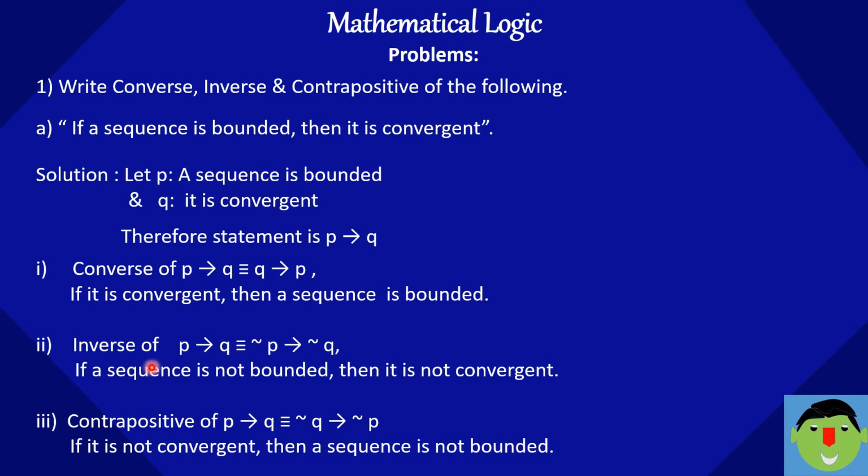Next, the inverse of P implication Q: we just have to provide the negation sign to P and Q. So the negation of this is a sequence is not bounded, and the negation of this is it is not convergent. So we can write this statement as, if a sequence is not bounded, then it is not convergent. In the contrapositive, as I told you, you have to interchange P and Q as well as give the negation sign to each. The negation of Q is it is not convergent, first. So if it is not convergent, then the sequence is not bounded.